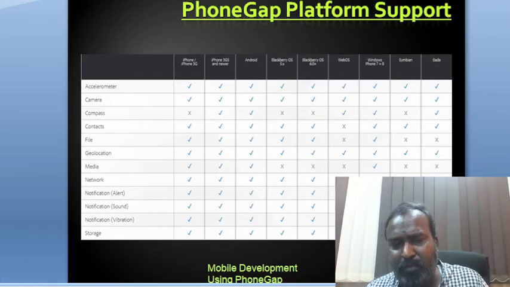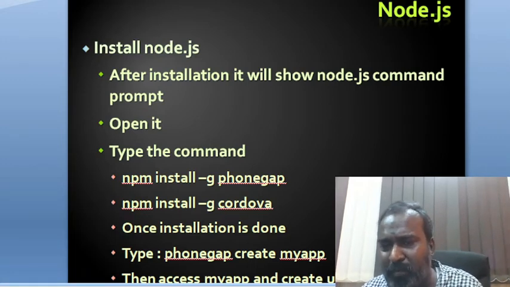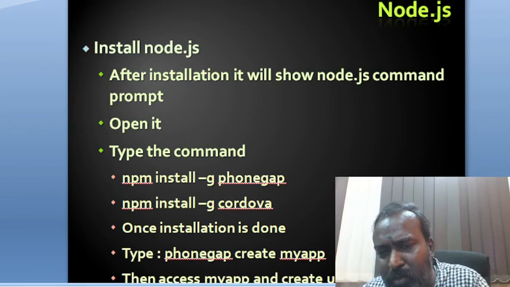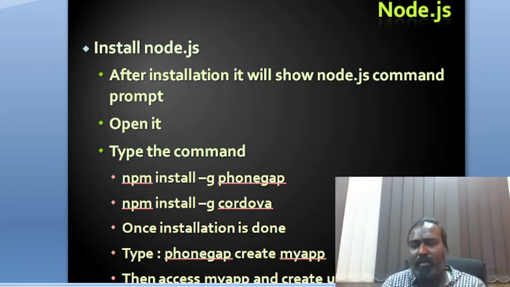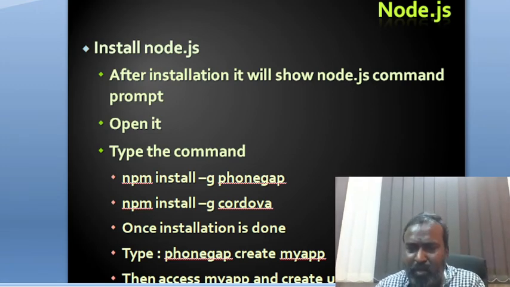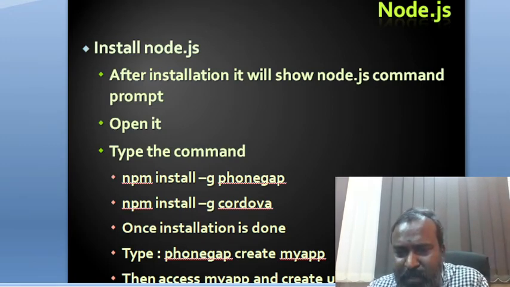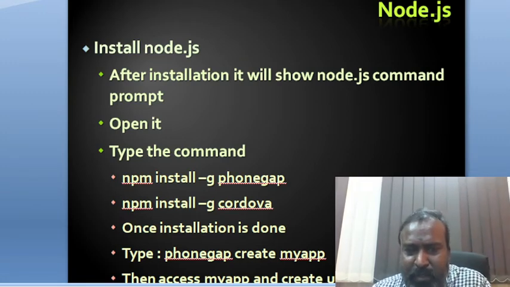The next thing you need is node.js. What is node.js? It's a command prompt tool. You have to install these two. How to install? You can just copy this code and put it in your command prompt on your desktop. As simple as that, automatically everything will be installed. You just follow the steps mentioned there. Once all the steps are done, the next aspect is that your application is ready to be converted into a mobile application. That's the objective, that's the perspective of that too.